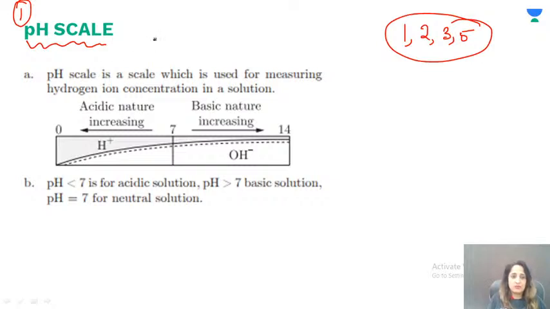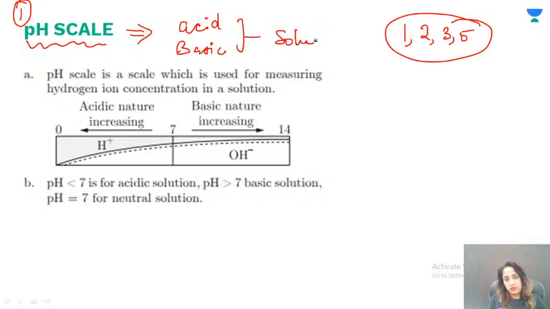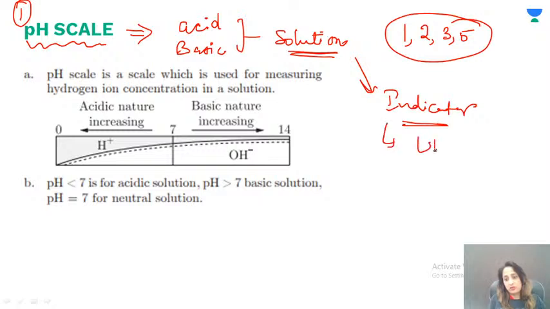So what is pH? Whenever you see this word written somewhere, just think that we are going to check the acidic or basic strength of a given solution, how acidic or how basic it is. Otherwise, we have indicators, as we have already talked about tons of times. We have litmus paper, we have phenolphthalein, we have methyl orange, right?